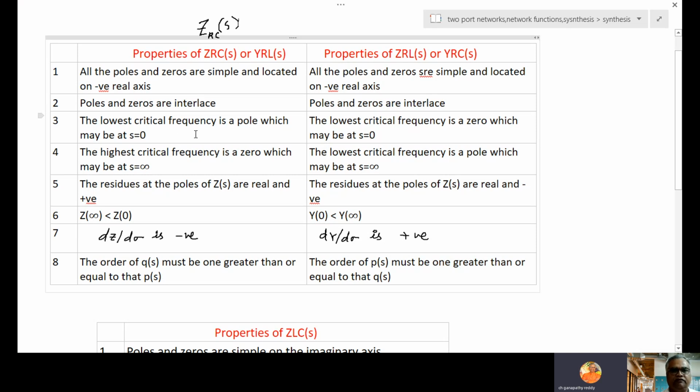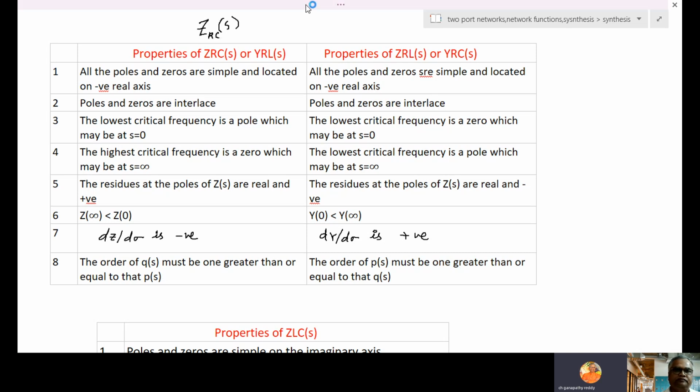The lowest critical frequency is a pole, which may be at s equal to 0. When poles and zeros are calculated, what will come first? First a pole, then next a 0, again a pole, again a 0, like that. But the first pole may be located at s equal to 0. Whereas here, the lowest critical frequency is a 0, which may be at s equal to 0.